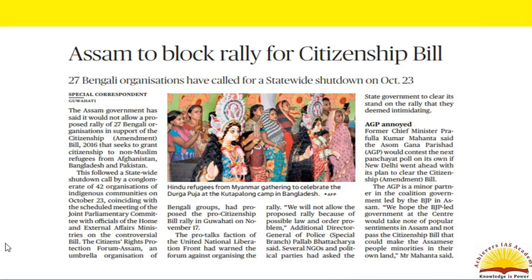The bill amends the Citizenship Act of 1955 to make illegal migrants who belong to Hindu, Sikh, Buddhist, Jain, Parsi, and Christian communities from the neighboring states of Afghanistan, Bangladesh, and Pakistan eligible for Indian citizenship. Further, it reduces the requirement for citizenship by naturalization, which previously required the applicant to reside 11 of the previous 14 years in India, to 6 years for persons belonging to these religious communities. Further, the bill also provides for cancellation of the registration of Overseas Citizen of India cardholders if they were to violate any law.